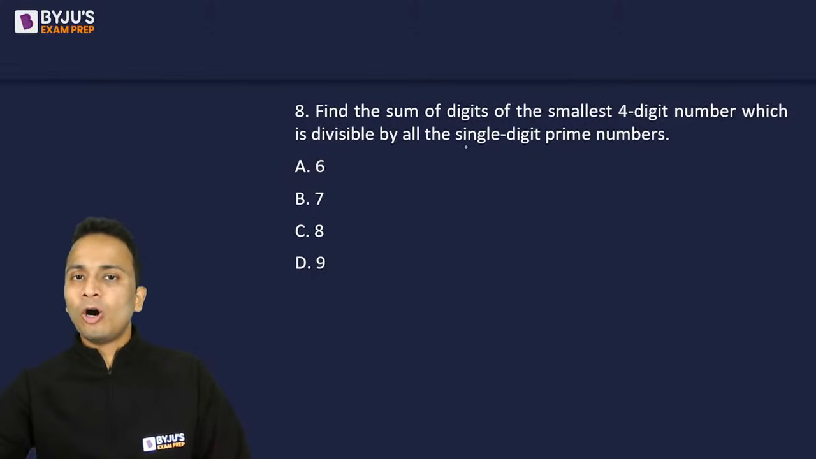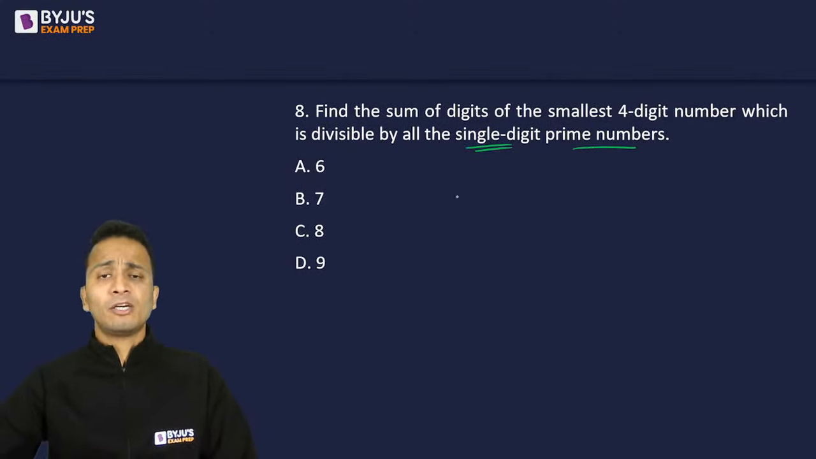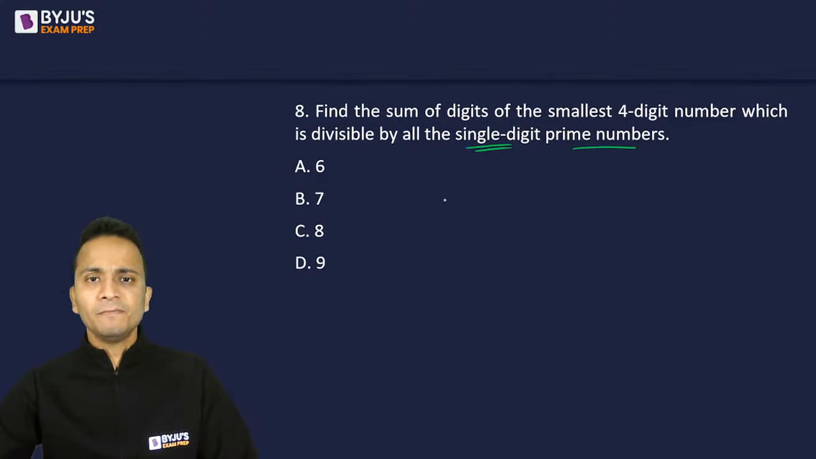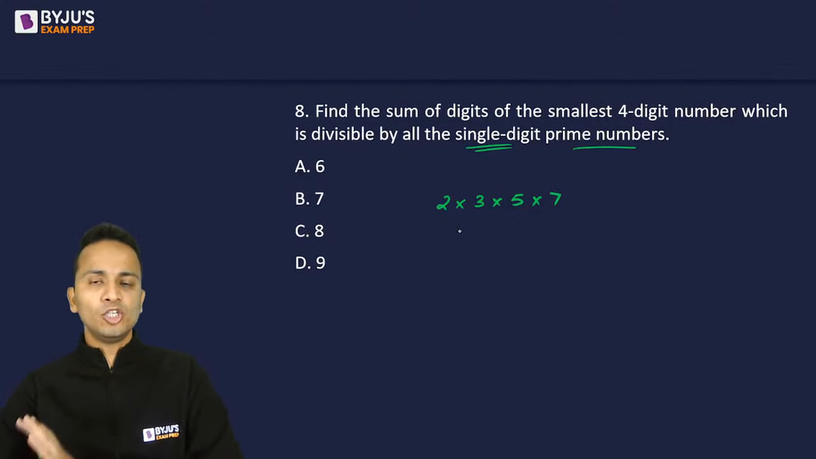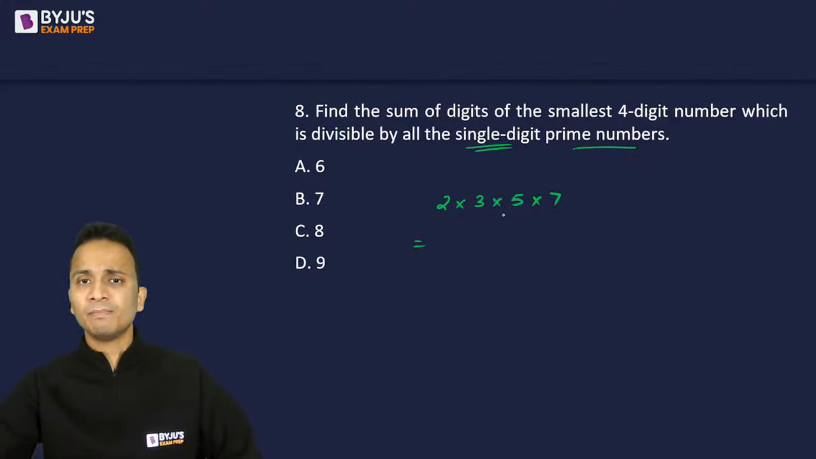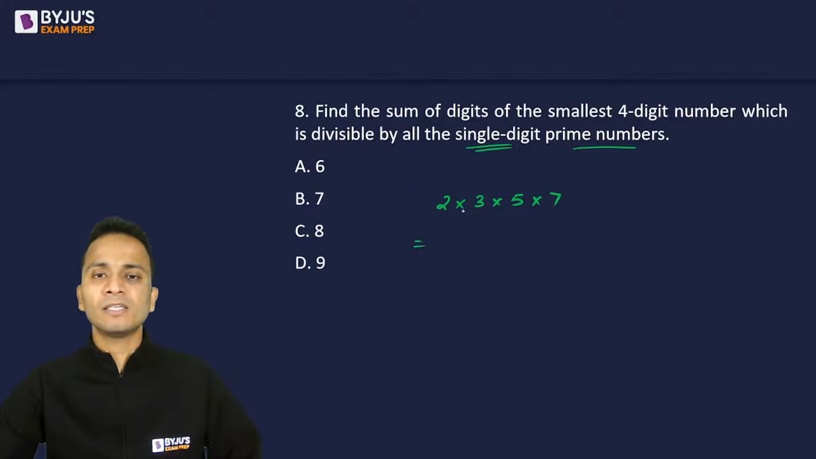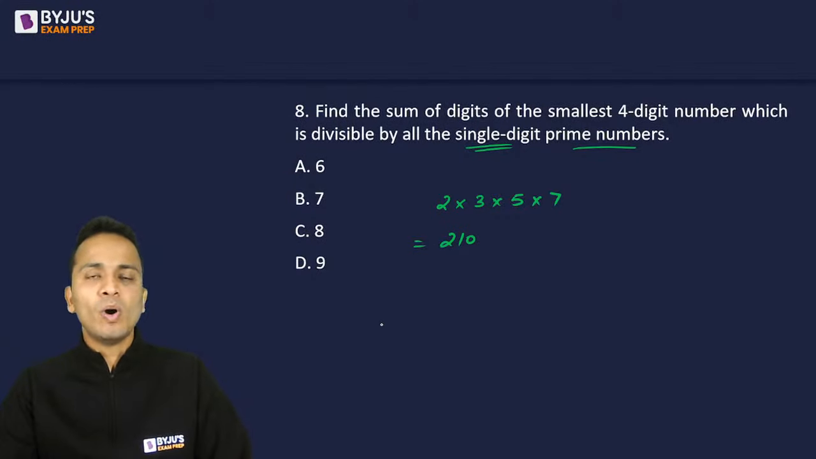Now divisible by all single digit prime numbers. Now single digit prime numbers, let's start writing. So 2, then 3, then 5, and then 7. So the number should be divisible by 2, 3, 5, and 7. That means the number should be divisible by the product of these numbers. The product of these numbers is 210. Alright, so the number should be divisible by 210.